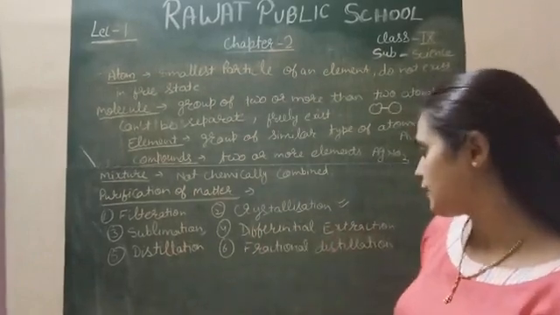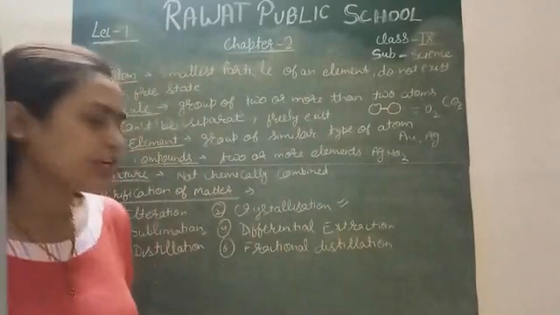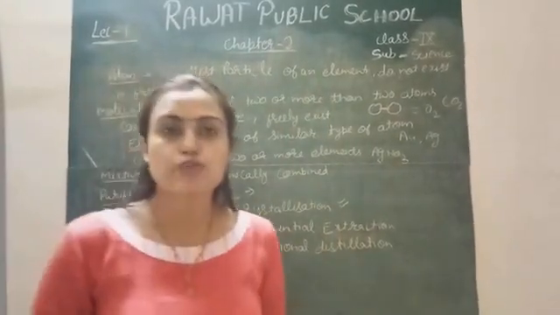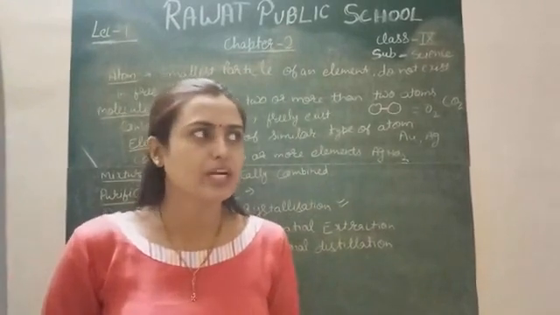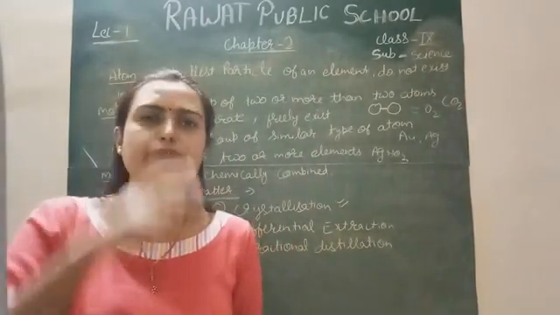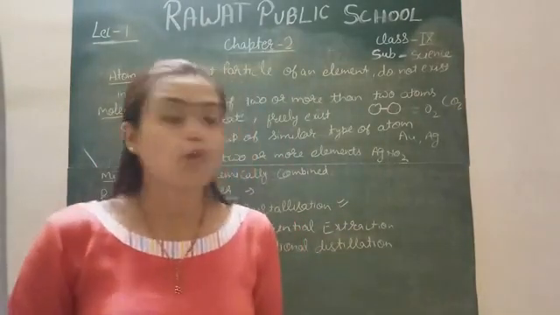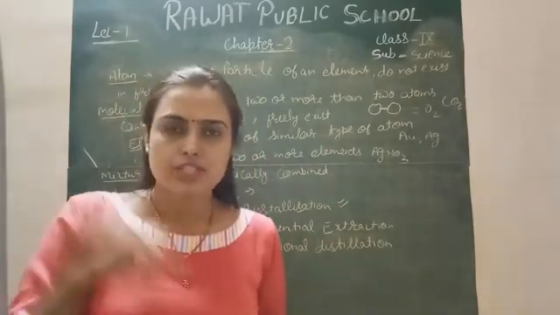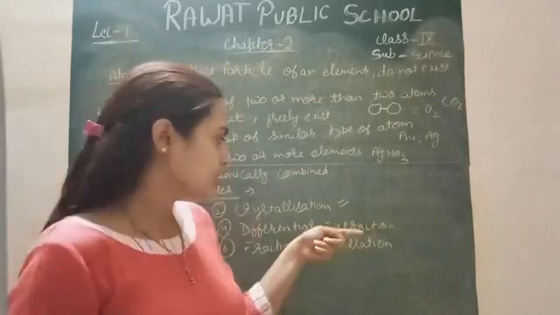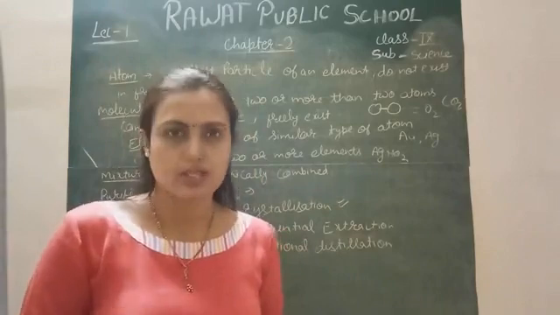Next is differential extraction. In differential extraction, extraction means we will extract out. In that condition, we have two immiscible liquids. Immiscible liquids means two liquids which do not dissolve in each other. They form different layers, right? For example, a mixture of water and oil. Oil is always present at the upper surface of the water. They cannot be dissolved easily. So we use this technique for liquids which are not mixed with each other.